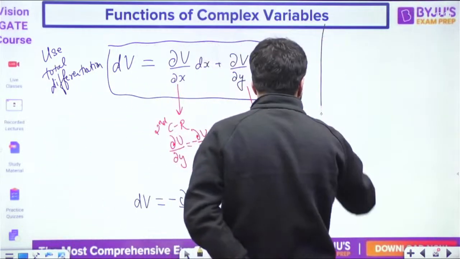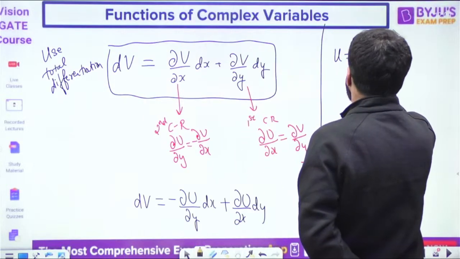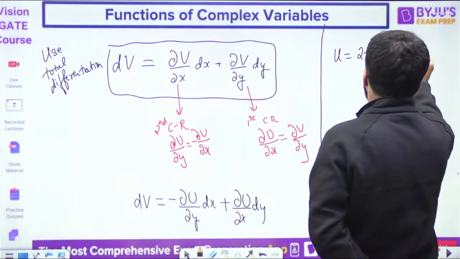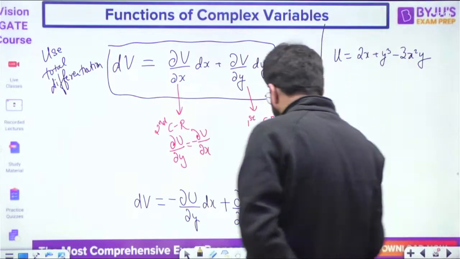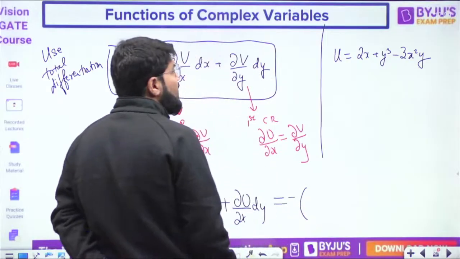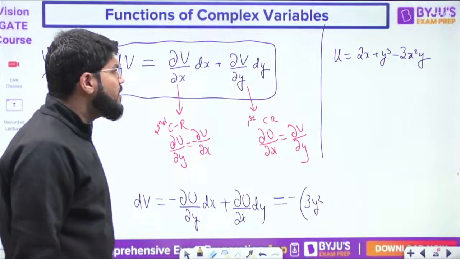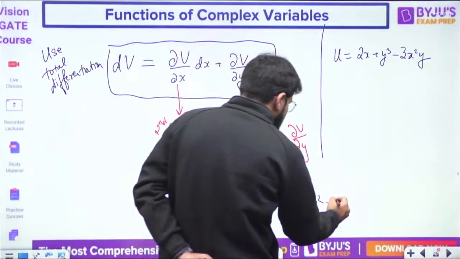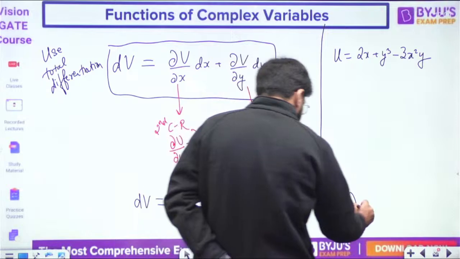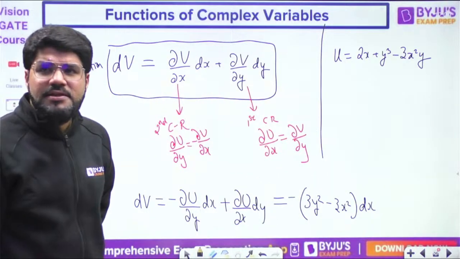ठीक है. What is the u given to me? एक बार rewrite करेंगे, u = 2x + y³ - 3x²y. So what is the value of ∂u/∂y? Straightforward यहीं put करते हैं, differentiation with y: 3y² - 3x². Times dx.